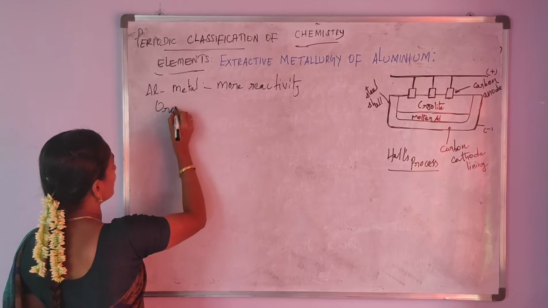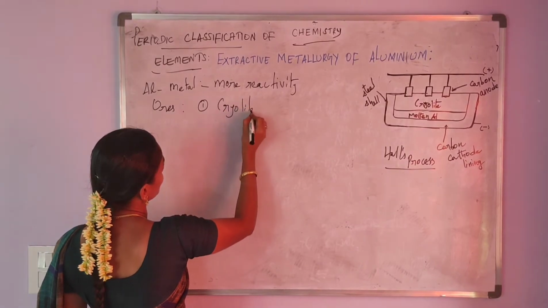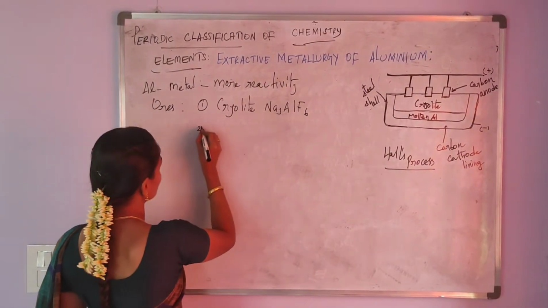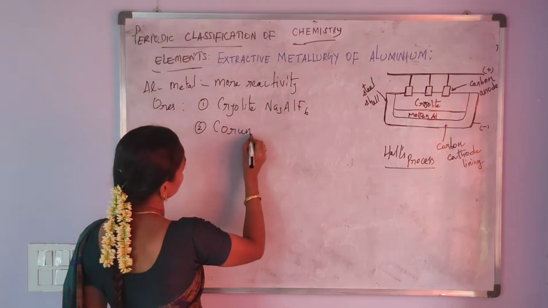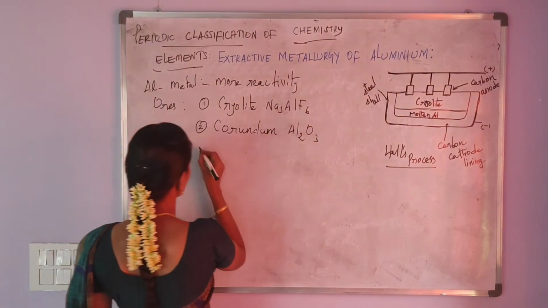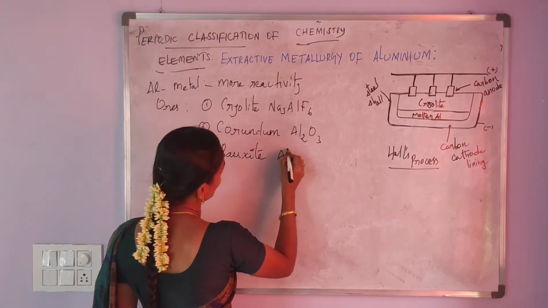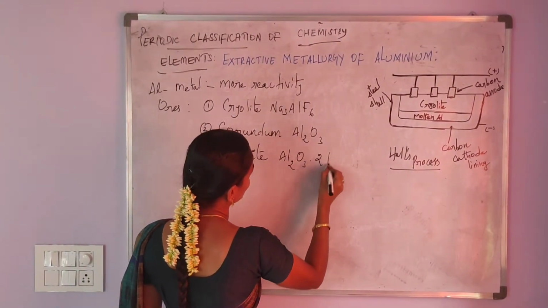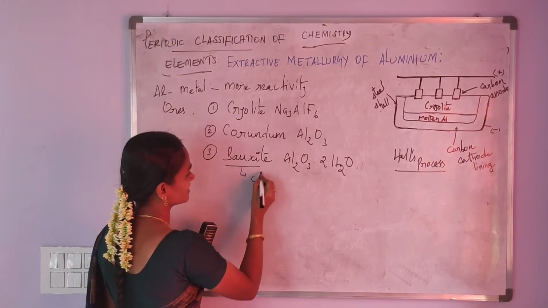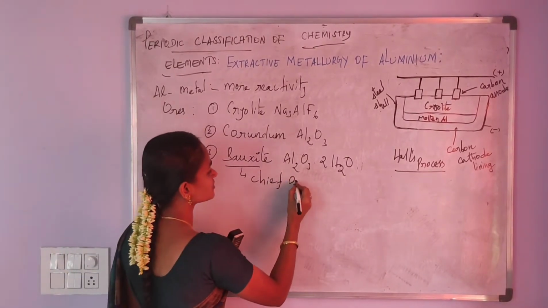Next, the ores of aluminium. The first one is cryolite, Na3AlF6. Second one is corundum, Al2O3. And then third one is bauxite, Al2O3·2H2O. Among these three ores, bauxite acts as a chief ore. So aluminium is extracted from the bauxite ore.